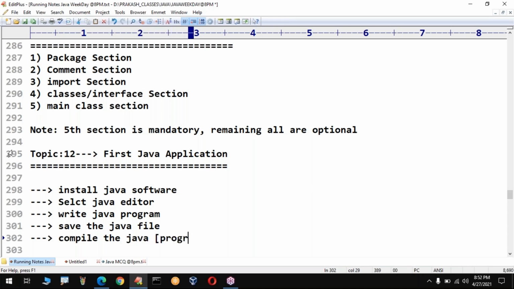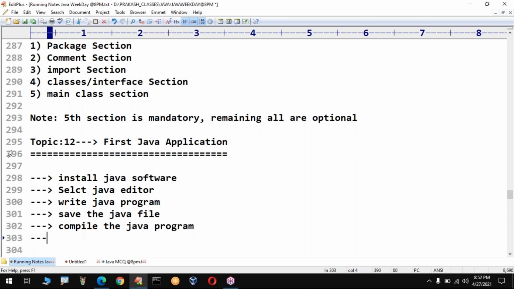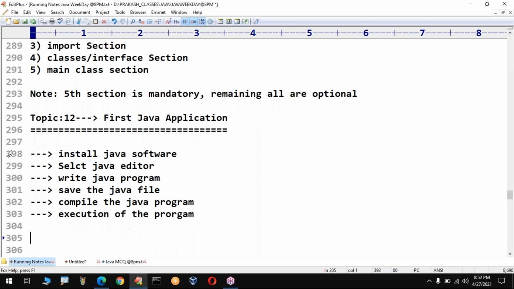Compilation means checking whether there is any error or not. All these things we can check from here. Then after compilation, the last step is execution of the program. We need to execute this program. So while developing your first Java application, you need to remember all these rules. The first one-time activity is installation of Java software and editors, which you need to select and perform.